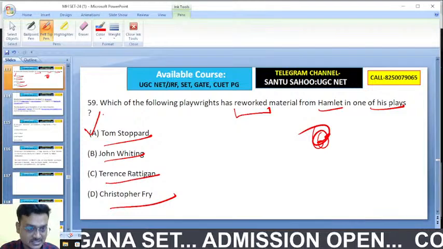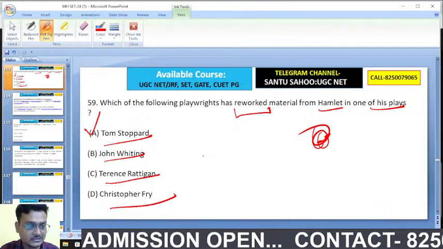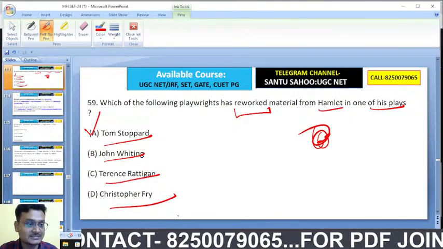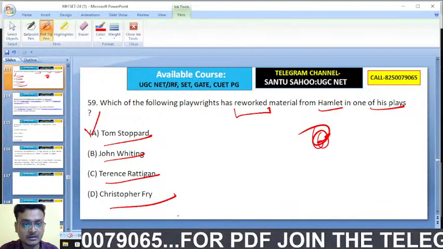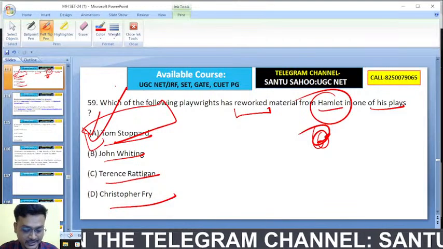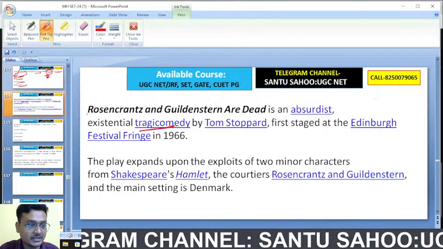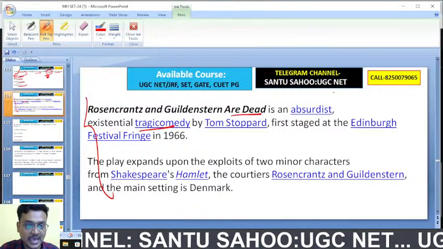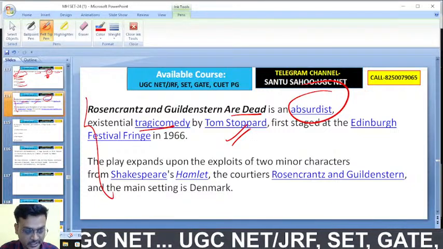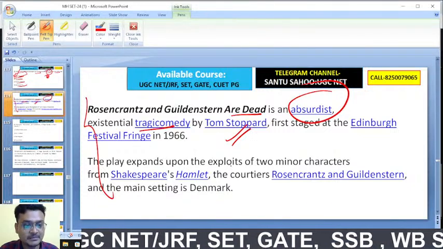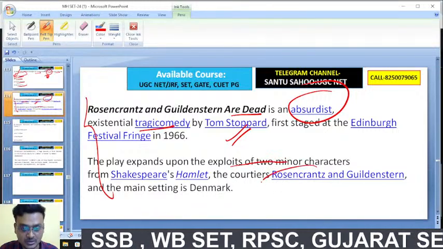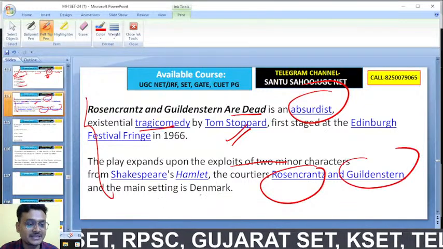Name the play that was written by Tom Stoppard. That is Rosencrantz and Guildenstern Are Dead, reworking material from Hamlet by Shakespeare. So Tom Stoppard is the right answer. You see that it's a tragicomedy, an absurdist, existentialist tragicomedy. The play expands upon the exploits of two minor characters from Shakespeare's Hamlet, the courtiers Rosencrantz and Guildenstern, and the main setting is Denmark.